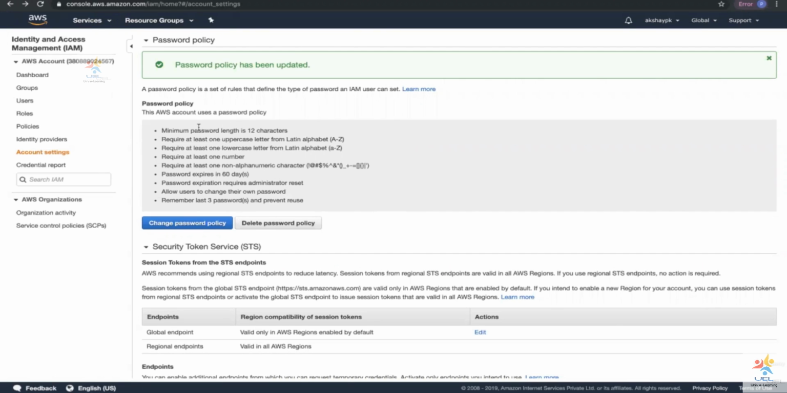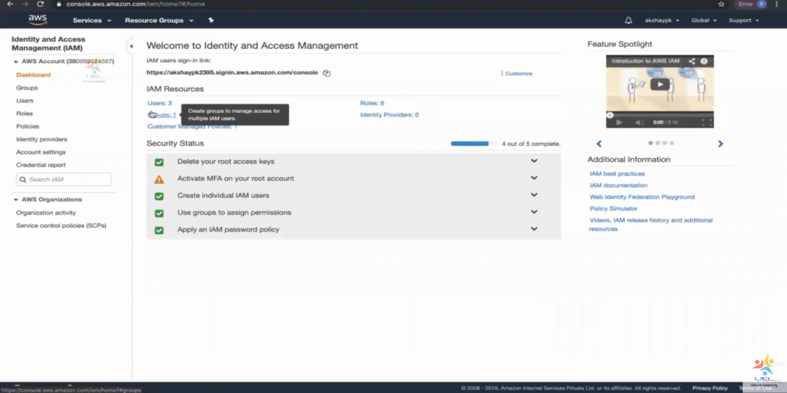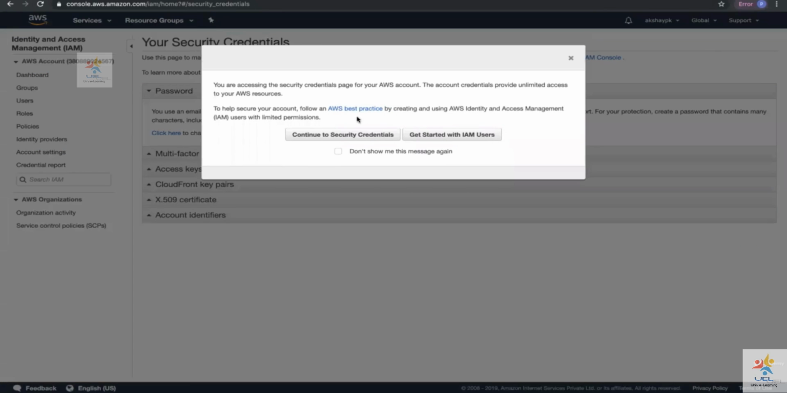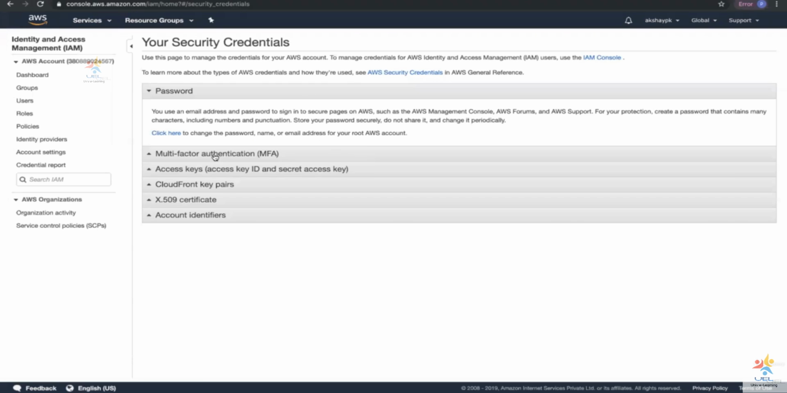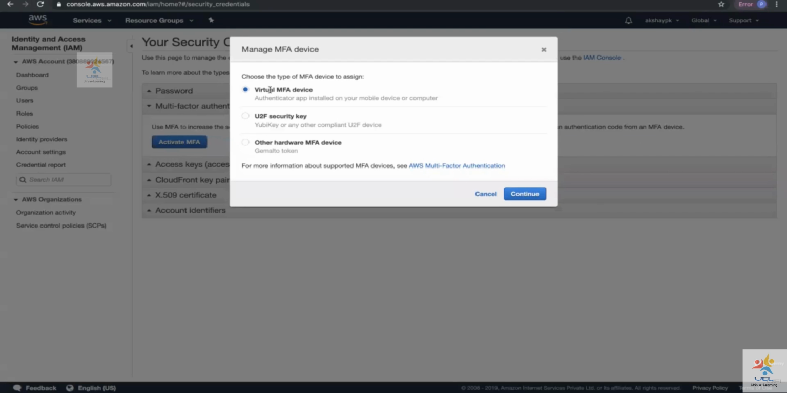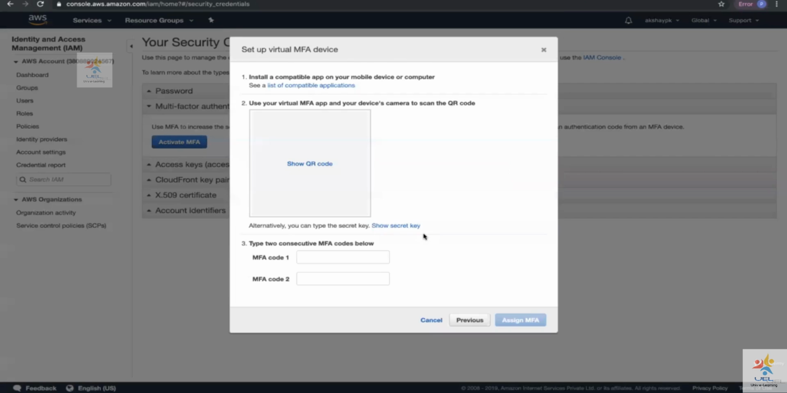And then the next thing that we are going to go ahead and do is, it's going to be dashboard. We are going to activate MFA. Okay. So to activate MFA, a person needs to install Google Authenticator in their mobile phone. Okay. So manage MFA. So automatically it asks us to go ahead and get started with IAM users or security credentials. I'm going to click, don't show me this message. I'm going to go ahead and continue to security credentials, which is over here. Under multi-factor authentication, I'm going to click on activate MFA. So you can use a virtual MFA device, which is a mobile app that is installed onto your phone. So I'm going to go ahead and click on continue.